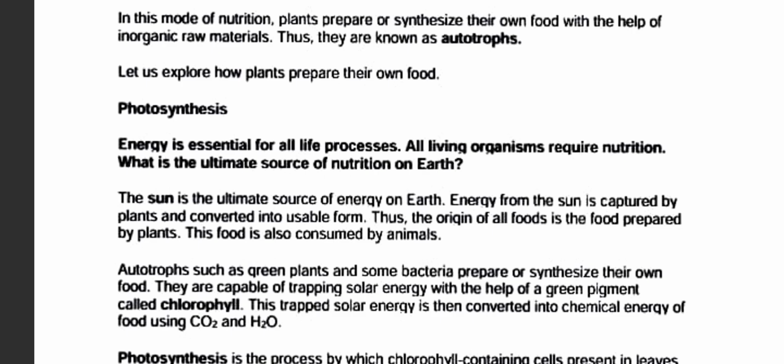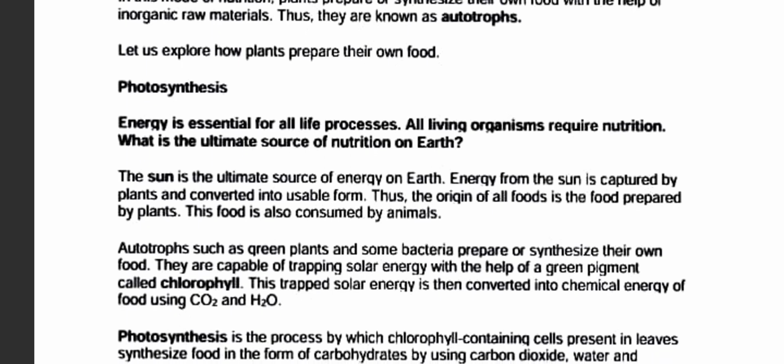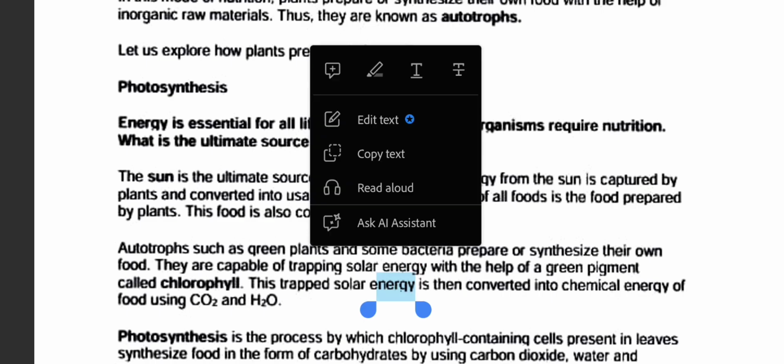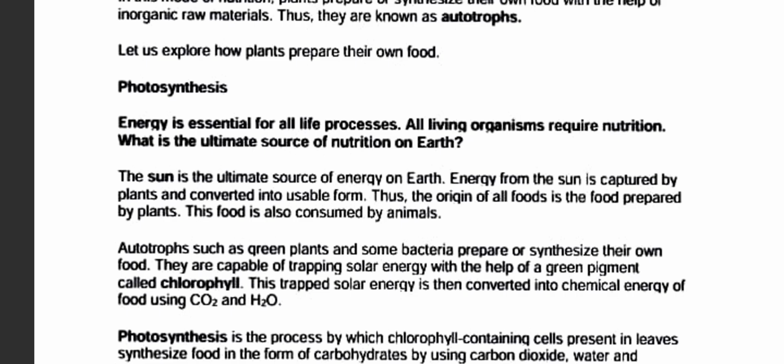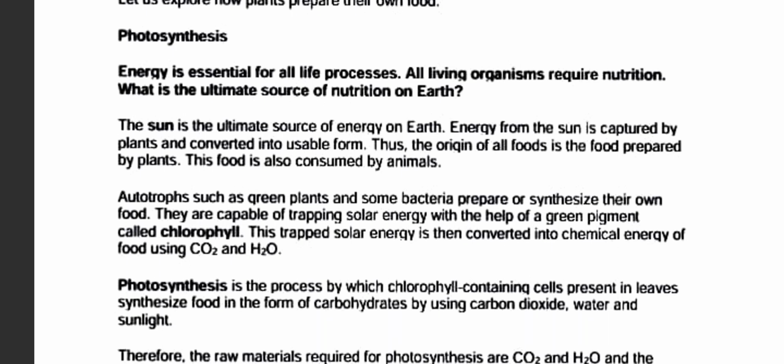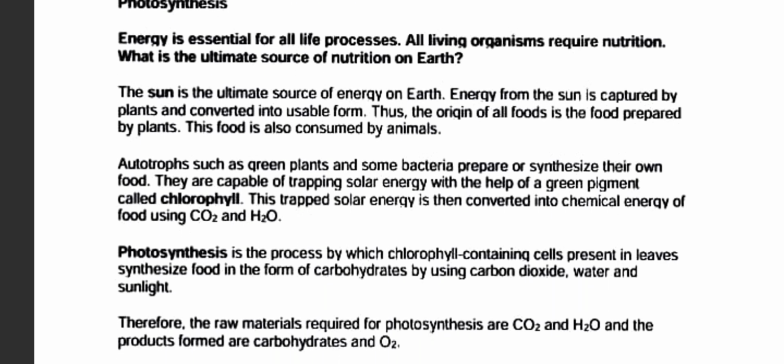Energy from the sun is captured by plants and converted into an unstable form. Thus the origin of all food is the food prepared by the plant. This food is consumed by the animal, then further as the food chain continues.